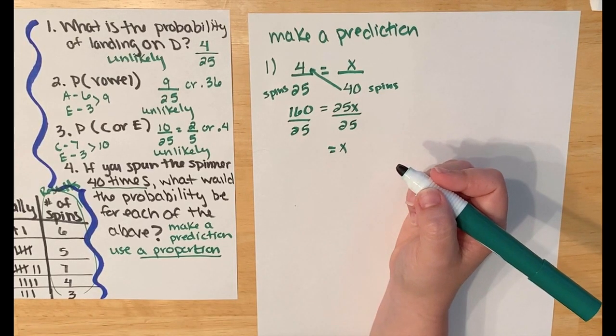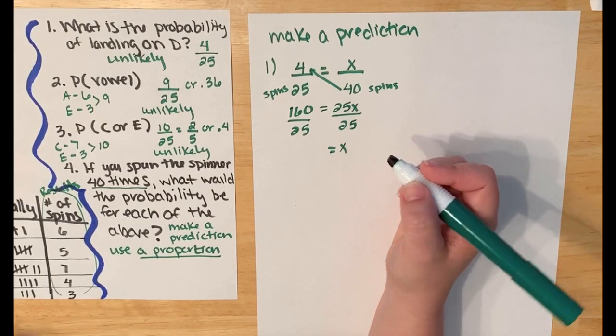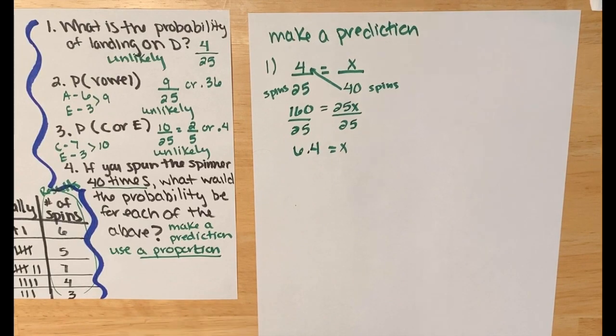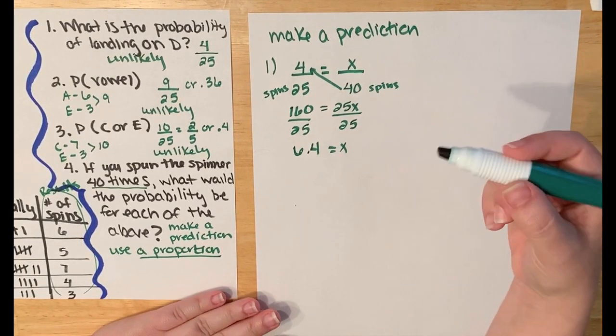So instead of rolling it 25 times, I'm going to see what I will get for 40. And I got 6.4.